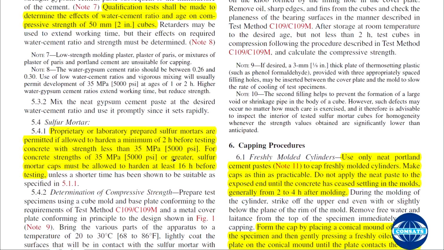So if you are testing concrete below 5000 psi, the sulfur mortar should be hardened 2 hours before the testing, and if you are testing concrete of 5000 psi or greater, then you are to allow the sulfur mortar to harden for 16 hours.